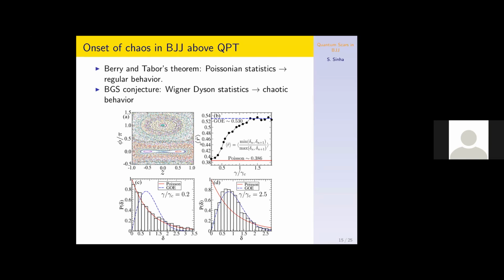And there's another parameter, called the ratio of consecutive level spacings. If we calculate the average value of this quantity, it also shows a transition from Poisson to GOE around this quantum transition. So in this regime, the system becomes chaotic, as expected. It becomes more ergodic and chaotic.